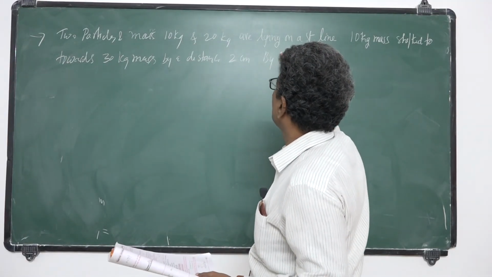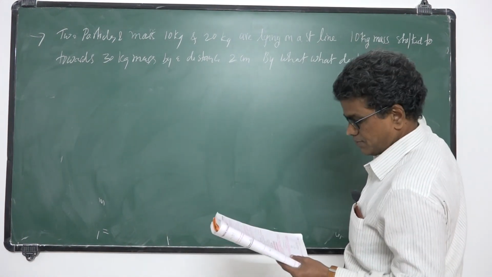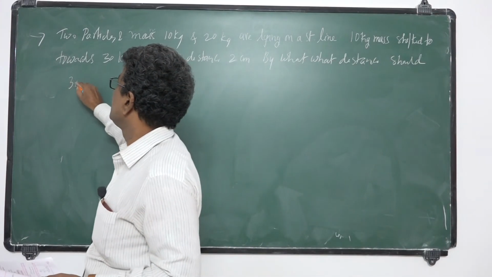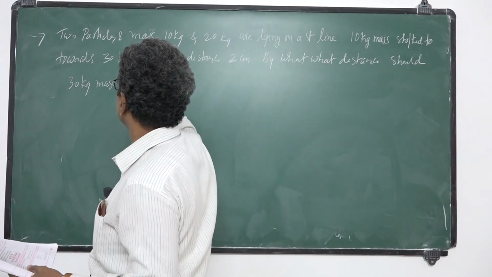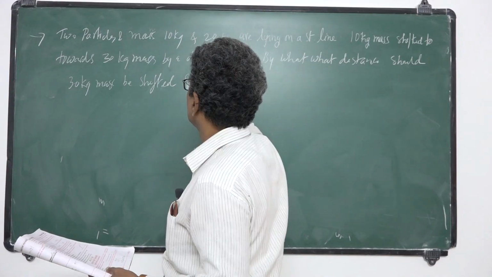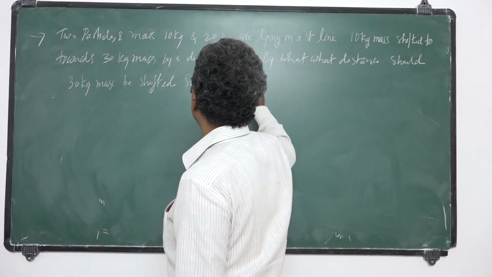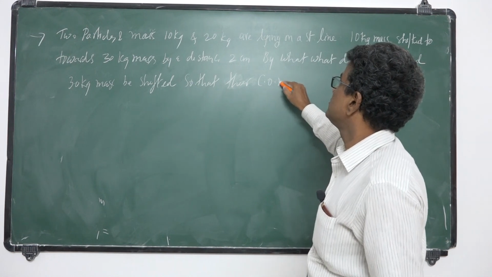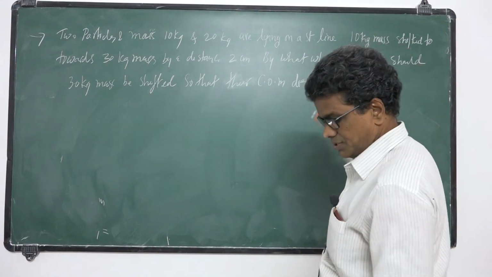by what distance should the 30 kg mass be shifted so that their center of mass does not change?